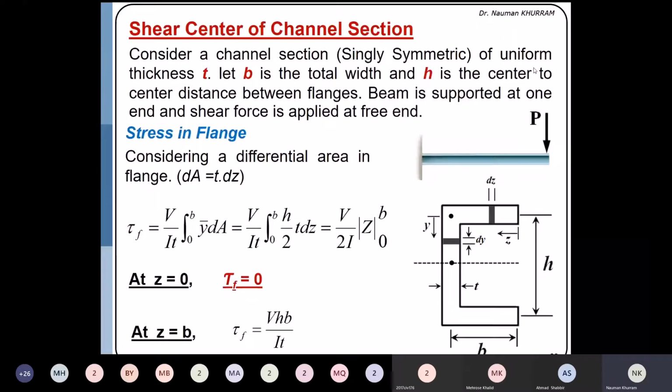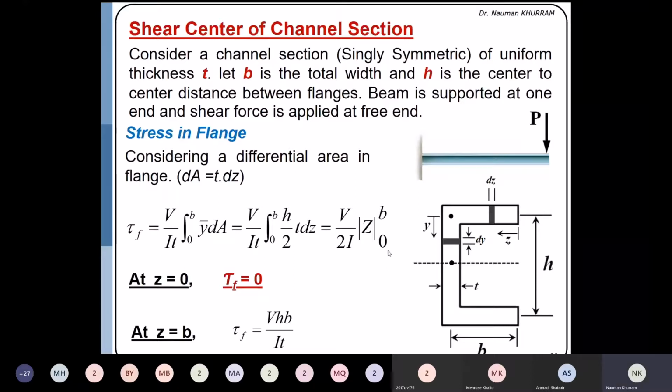I told you that the total shear flow coming into the junction must be equal to the total shear flow outgoing from the junction, or shear flow must be increasing when more area is being added. This means that if I want to compute the shear flow in the web, just compute the shear flow in the web and add the shear flow that you have already computed in the flange to that expression.